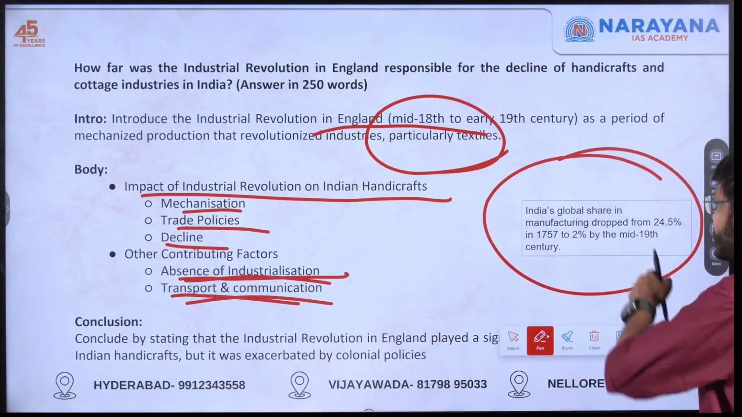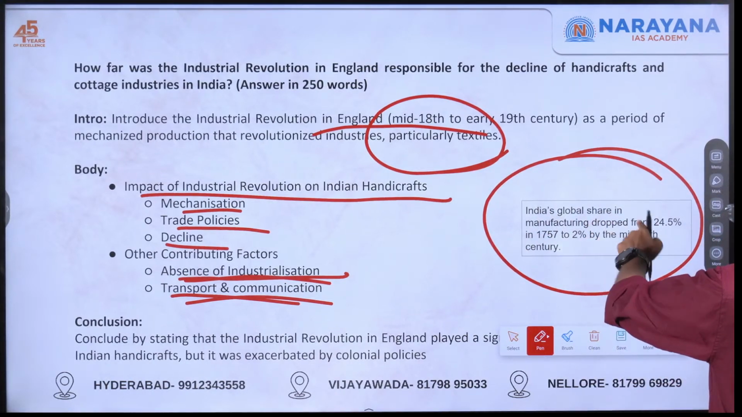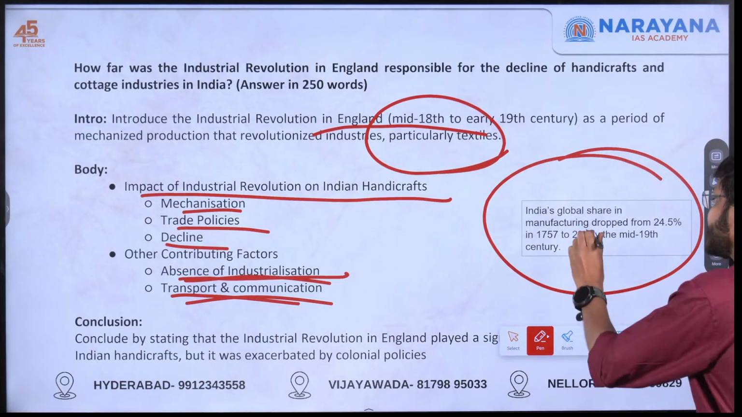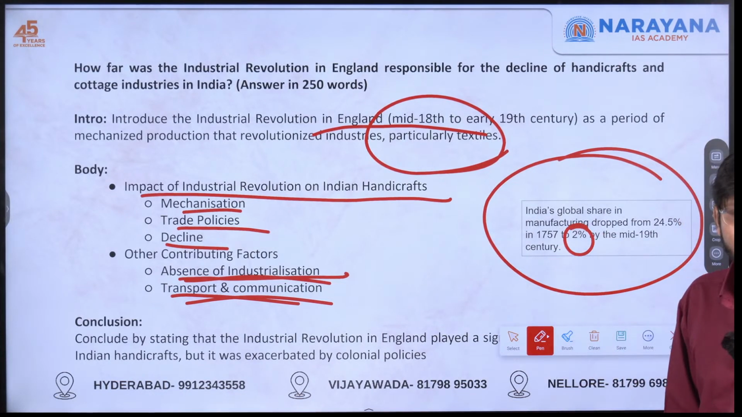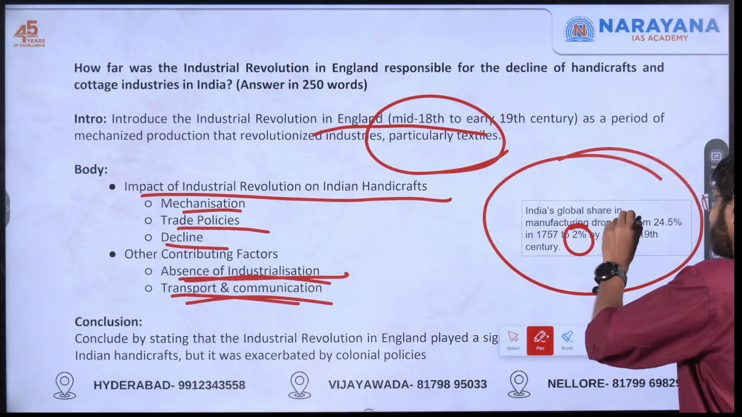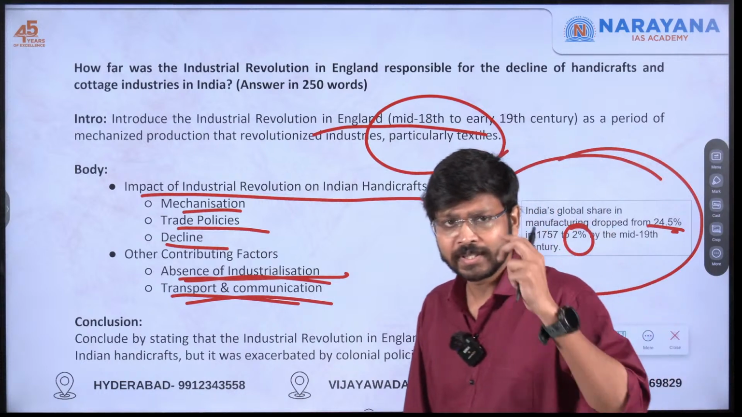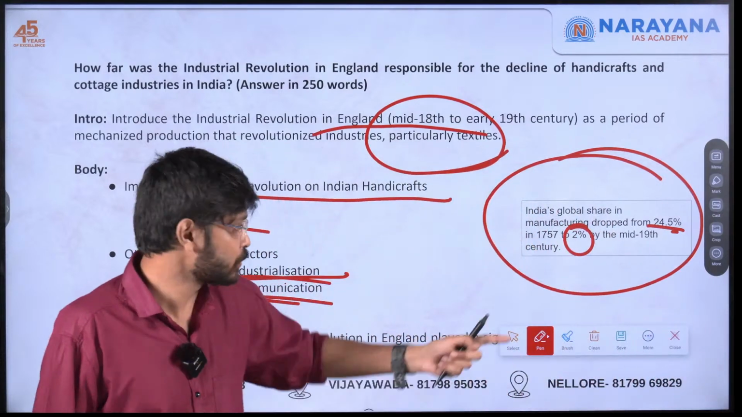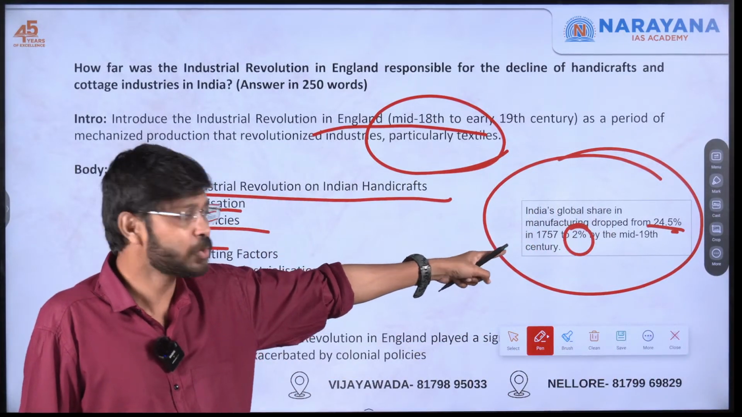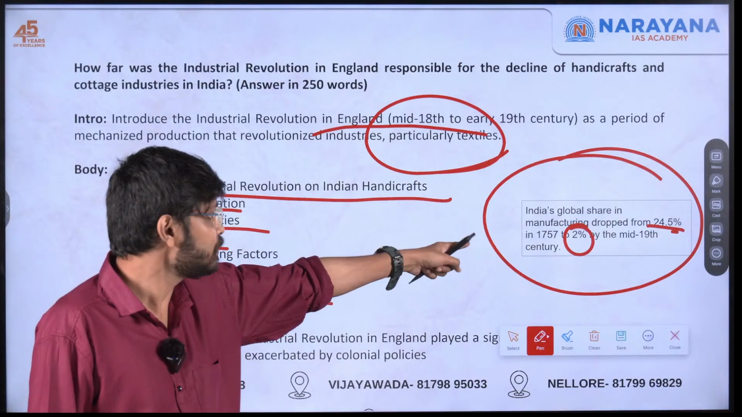This is how I'll be concluding, and how you can bring in some value addition by including statistics. See the statistics. India's global share in manufacturing dropped from 24.5% in 1757 to just 2%. Or maybe you can skip this and just include that it was just 2%. Why? Because from 24%, India has stooped to 2%, by the mid 17th century.